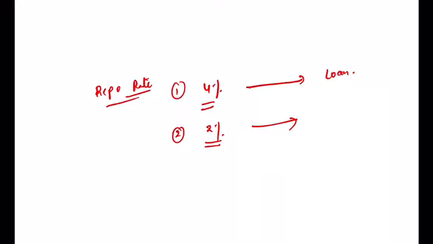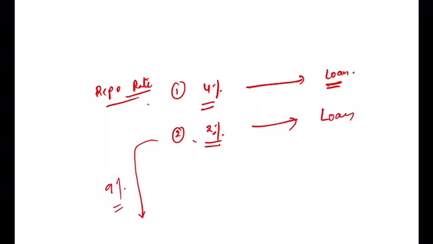Generally they do that. So do you think that banks won't do that? Banks will also do that. How? Under the repo rate, if the RBI is giving a loan at 2% interest rate, the banks will readily take this money and give it to other people at higher interest rates. So there is a profit of around 7%. Are you getting the point?